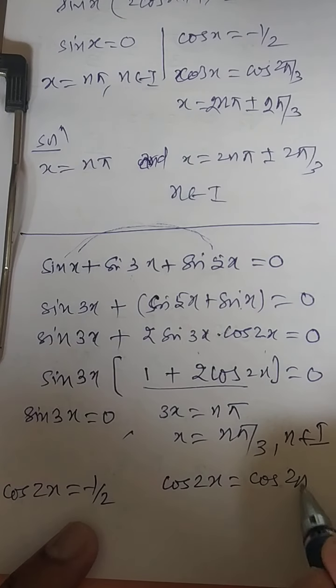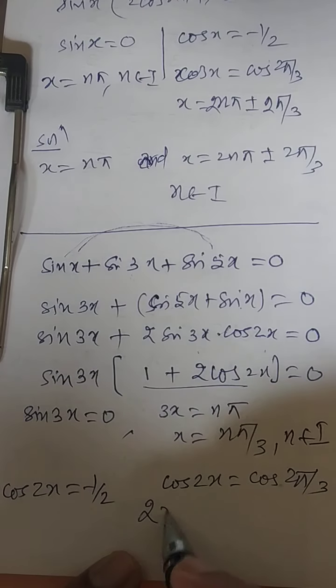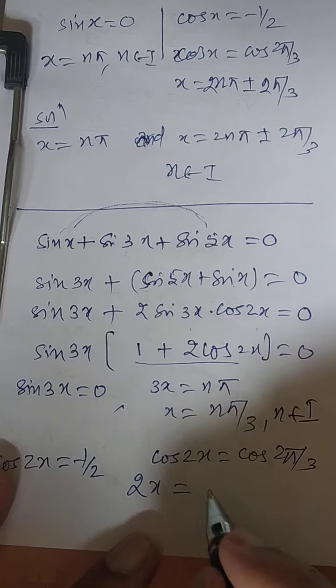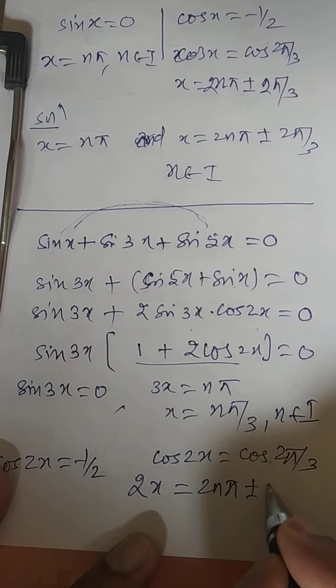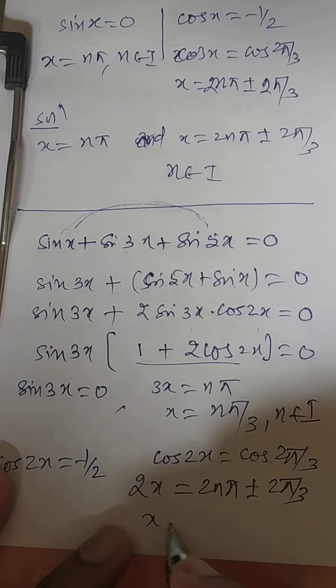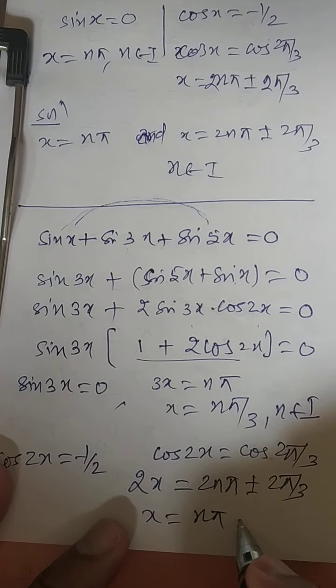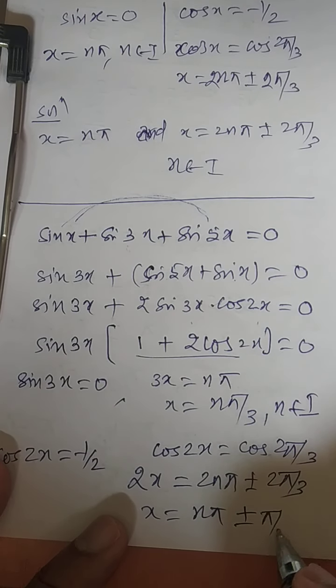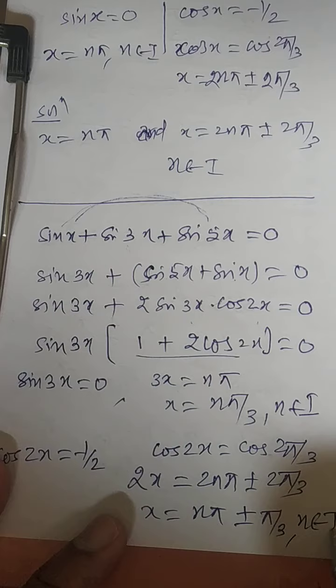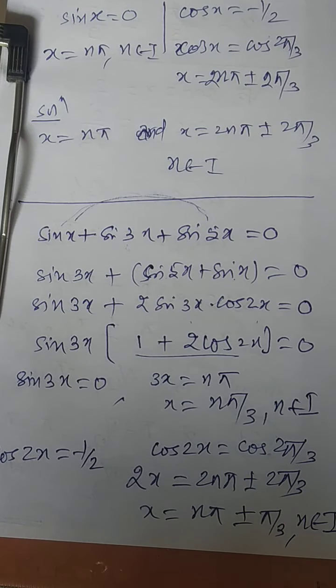It will be cos of 2 pi by 3. Over here 2x will be equal to 2n pi plus minus 2 pi by 3. If you simplify further, you will get x equal to n pi plus minus pi by 3, where n belongs to integer. So this is a way of getting the solution.